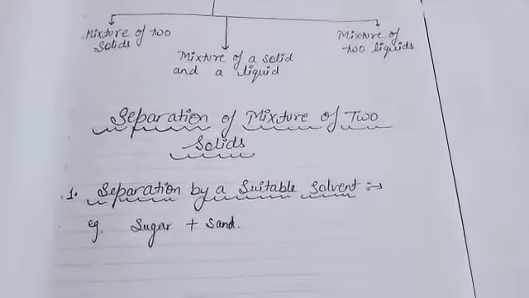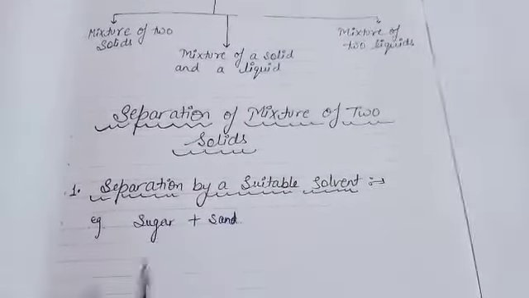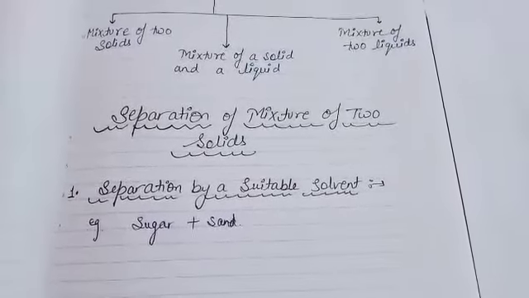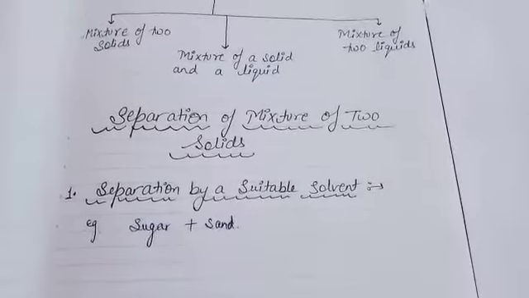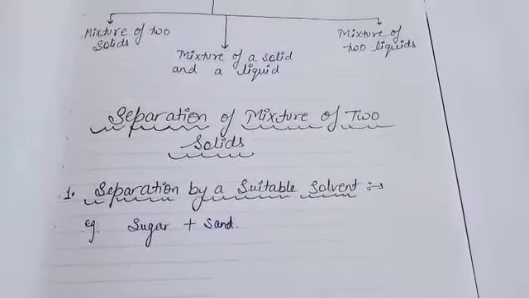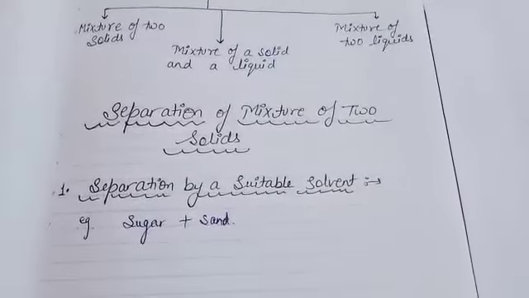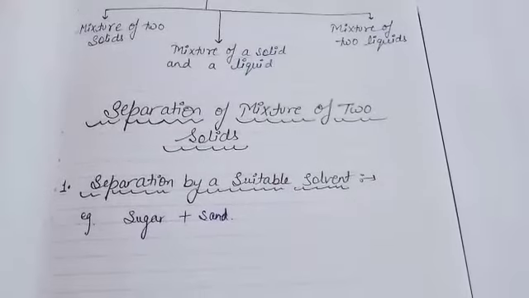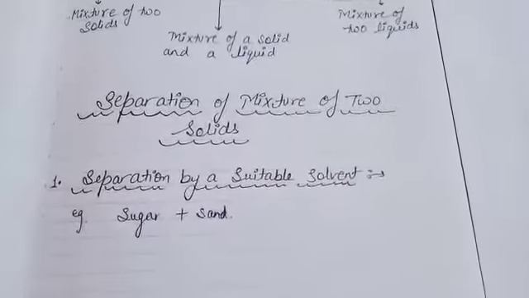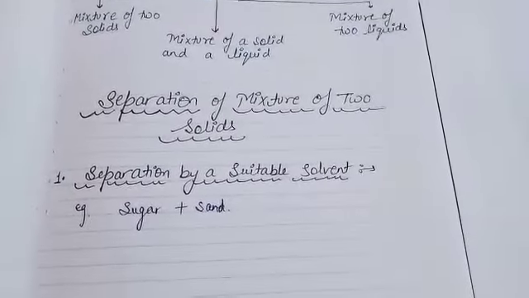When we talk about a suitable solvent, out of the two solids, one should be soluble in that particular solvent and the other should not be. Then only we can use this method. When sugar and sand are dissolved in water, sugar is highly soluble in water but sand is not.